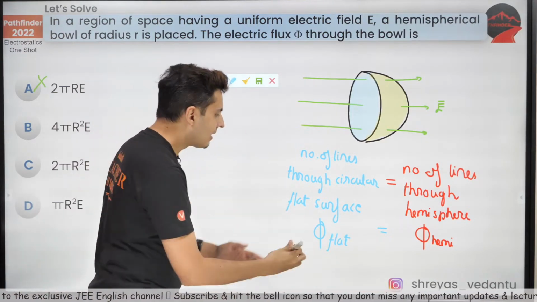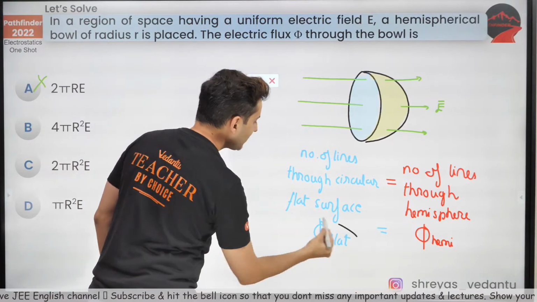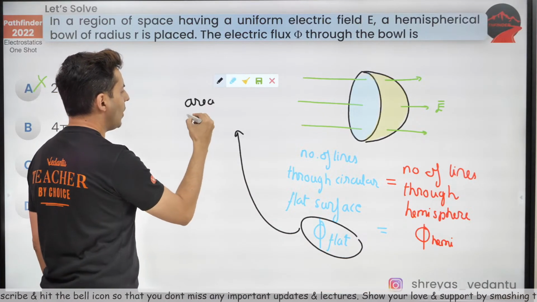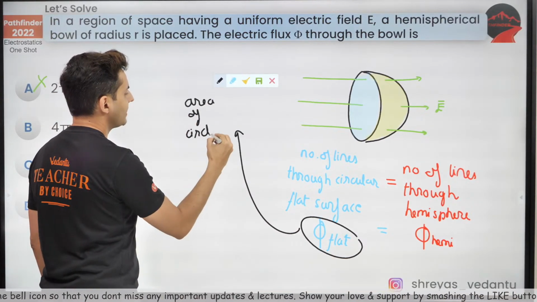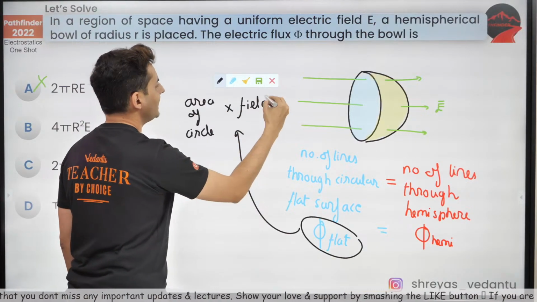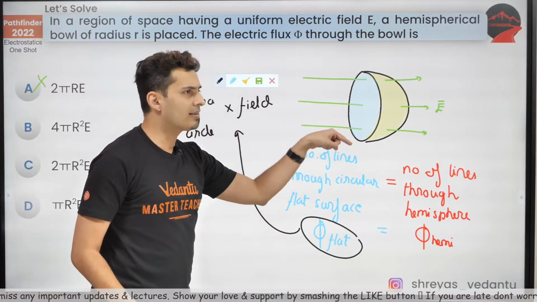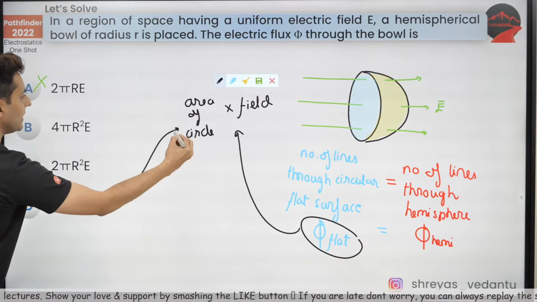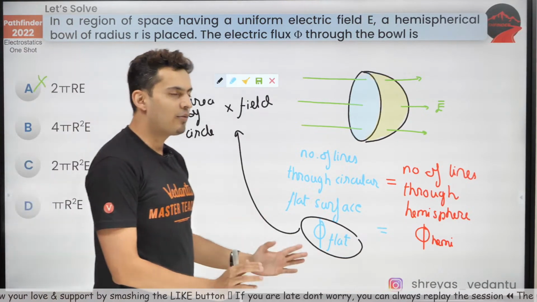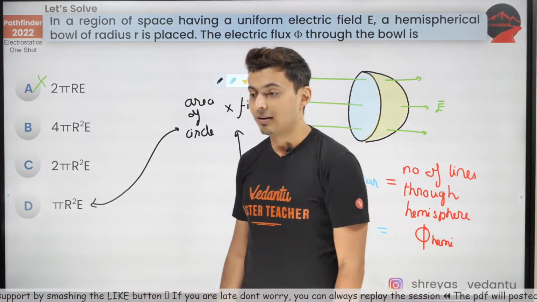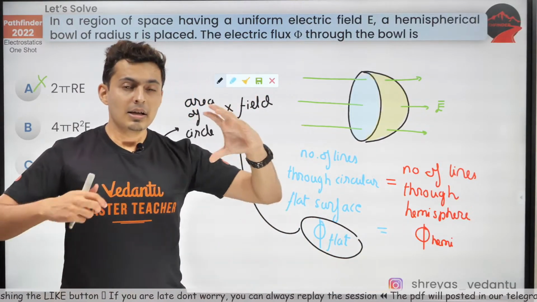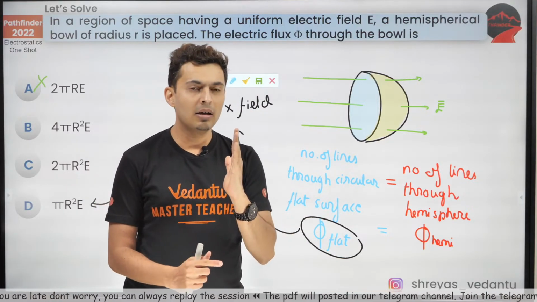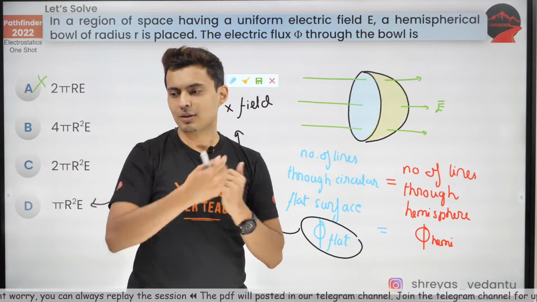And now think, what is the flux through this flat surface? It's the area of that circle multiplied by the field. Now what is the area of the circle? Pi r square. What is the field? That's E. So hence it should be pi r square E. That is the answer. Everybody getting it? So the concept over here is basically convert the curved area into a flat area, an equivalent area, which will have the same number of lines cutting through it.